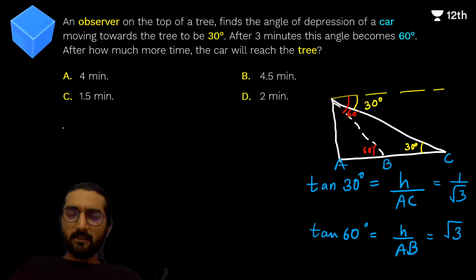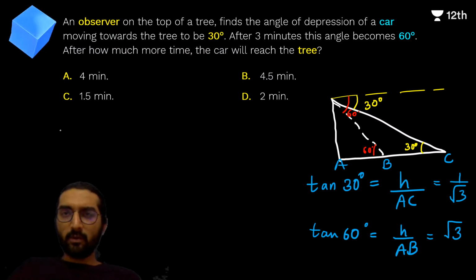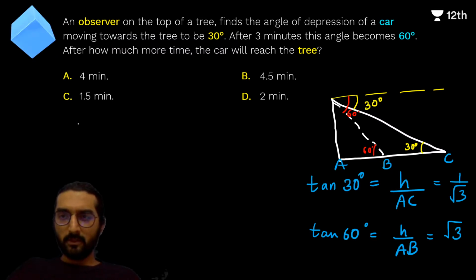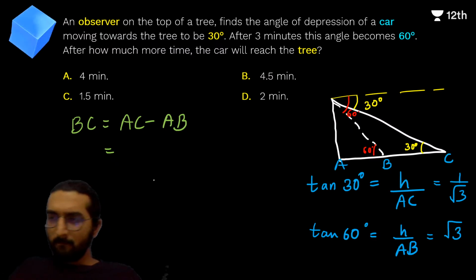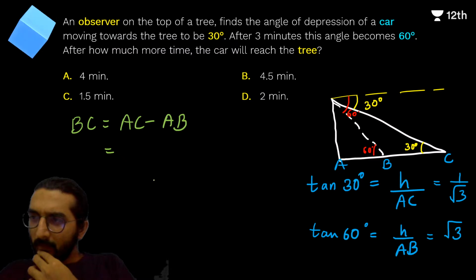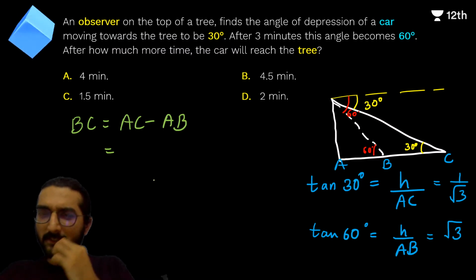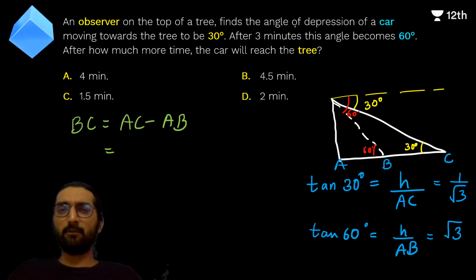In 3 minutes this thing changes, so speed upon velocity, okay, distance BC. BC is going to be equal to AC minus AB, correct? Yes, but यार किस तरीके से trigonometry लगाने के बाद time कैसे involve करेंगे बच्चों?